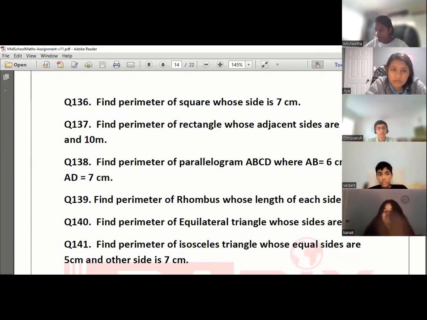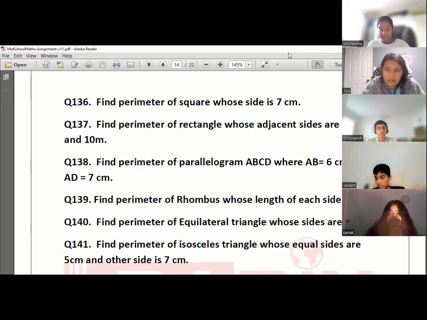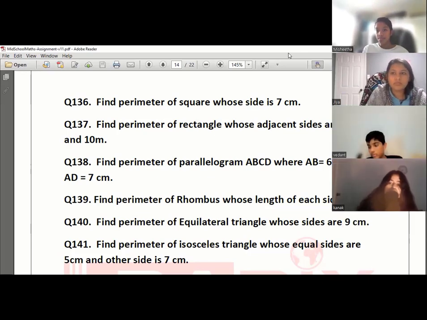Find the parameter. What does parameter mean? Like the concept of parameter. Any figure, tomorrow if I give you decagon, if I give you octagon, the same one concept applies: perimeter of any figure. You know why I give so many different figures: square, rhombus, rectangle, parallelogram? Because the only objective is for everyone to understand perimeter is not about a formula, it's about a concept. Perimeter means sum of length of all sides, right, Jia? Any figure, doesn't matter which figure it is. Length of all the sides, perfect.